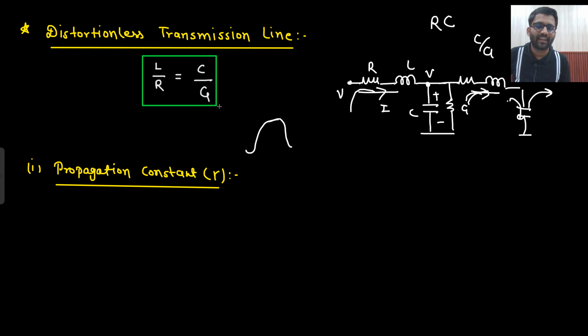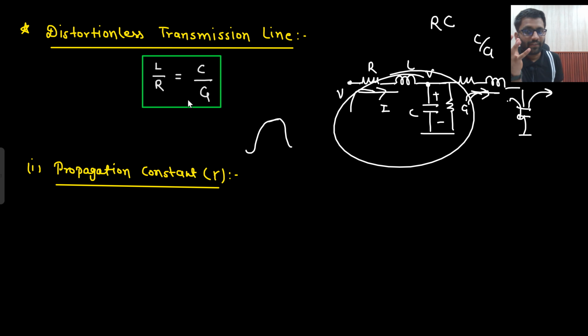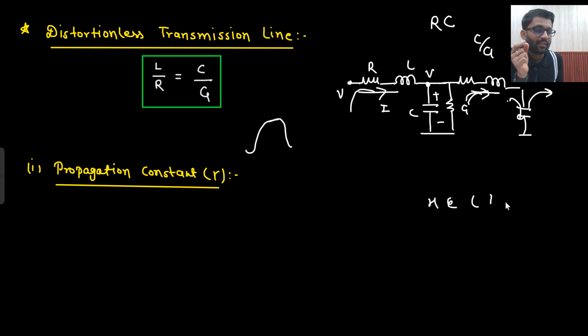line, this is the condition that L by R should be equal to C by G. Why did this condition come? Did you understand this point? For a distortionless line, you do not need to remember all these things, but still if you have an idea why this condition came, then you will feel good. There should be no distortion. If I am saying hello, you should hear hello only. That means in the transmission line there is charging and discharging. So if the charging time constant and discharging time constant are both equal, then certainly the waveform will be smooth. And if the waveform is smooth, then certainly the transmission line is a distortionless transmission line.